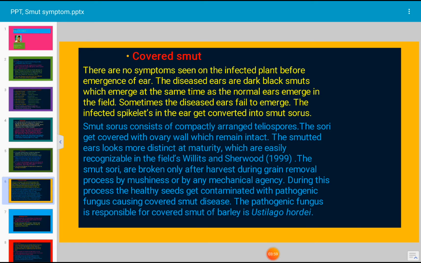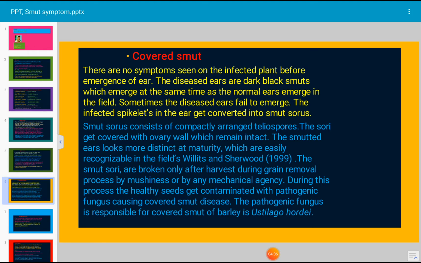Let us see the characteristic features of covered smut. There are no symptoms seen on the infected plant before emergence of ear. The diseased ears are dark black and smutty, and they emerge at the same time as the normal ears in the field. Sometimes the diseased ears fail to emerge. The infected spikelets in the ear get converted into smut sori. Smut sori consist of compactly arranged teliospores. The sori are covered with the ovary wall, which remains intact.